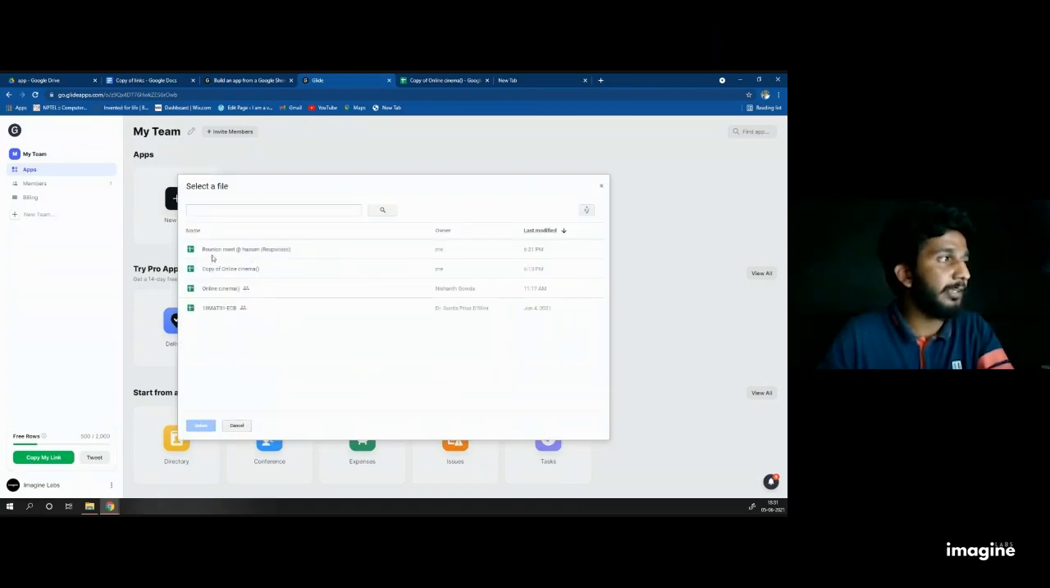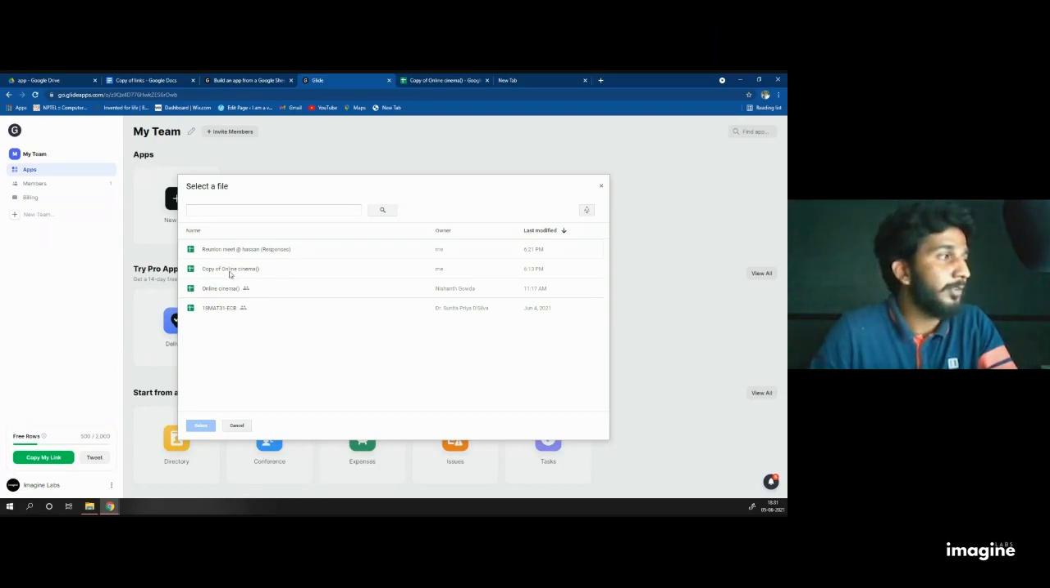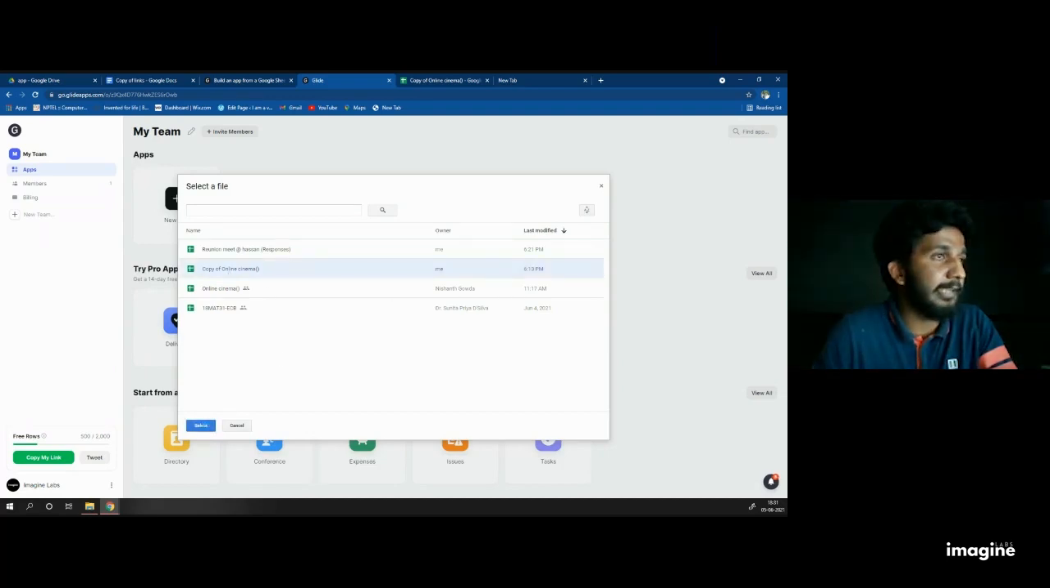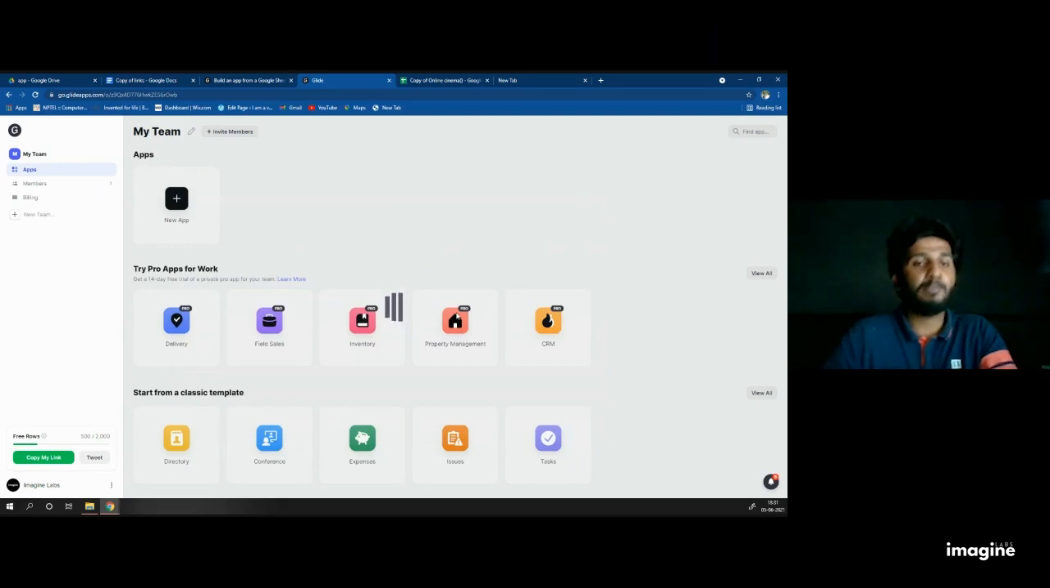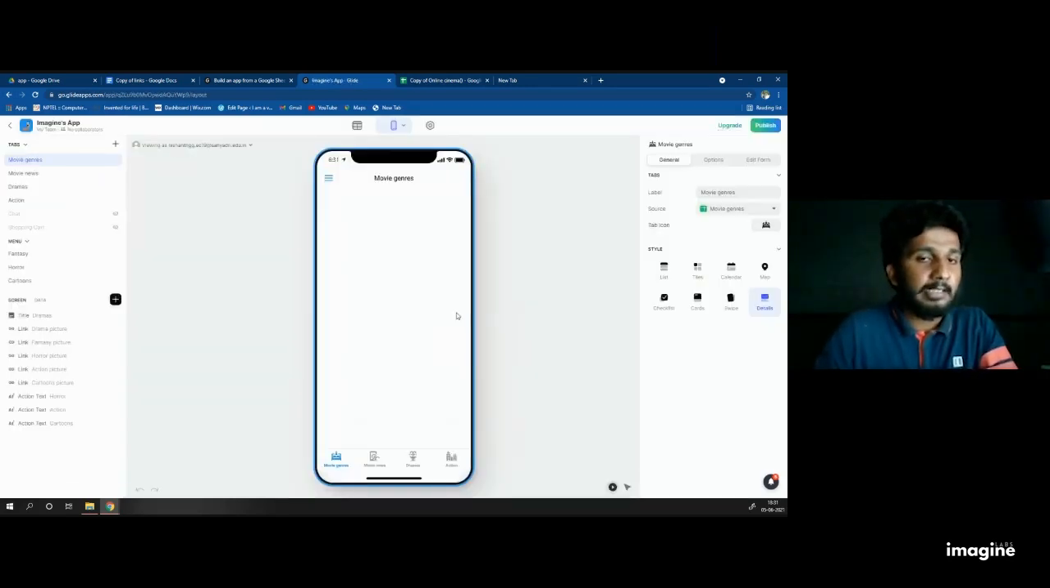Here you will get some of the Google Sheets present in your drive. But you can also see a 2-person logo or icon. That means this is shared by me. If I change my database, your database also changes. So I told you guys to make a copy of Cinema so that you have your own personal data not linked with any other. So click on copy of Cinema and click next, select and wait for 2 to 3 minutes. Then it automatically gets a default design.